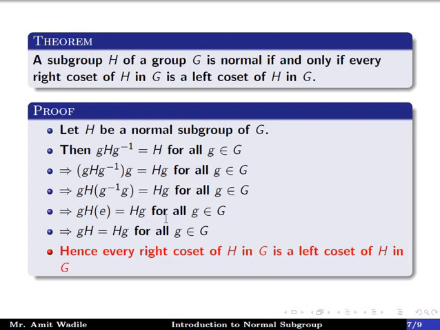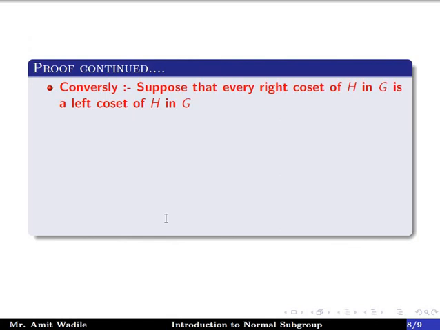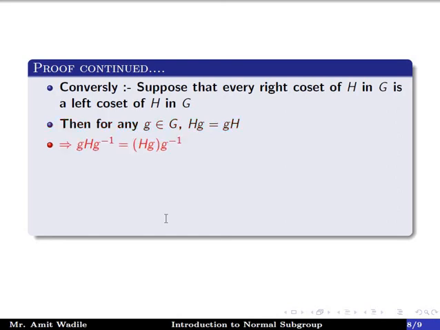The first part is proved. Now conversely, suppose that every right coset of H in G is a left coset of H in G. To show that H is a normal subgroup of G. Then for any g belonging to G, Hg is equal to gH. This implies that gHg inverse is equal to Hgg inverse.